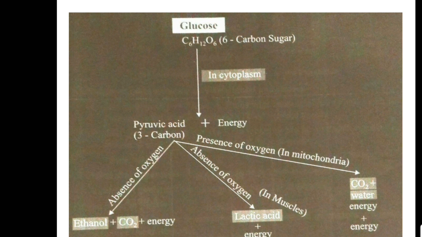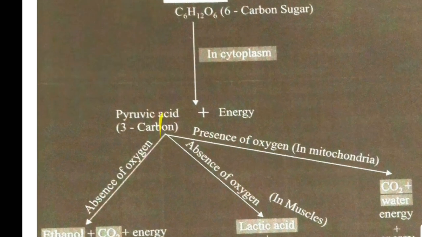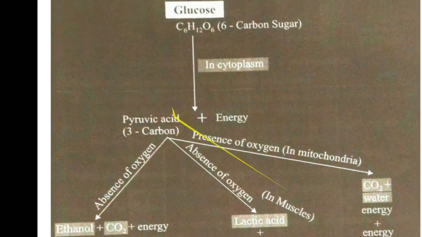Now what is happening to pyruvic acid? It is converted into ethanol or lactic acid. These first 2 pathways are in the absence of oxygen. That is, pyruvic acid is converted to ethanol. Pyruvic acid in the absence of oxygen is converted to ethanol plus carbon dioxide plus energy.